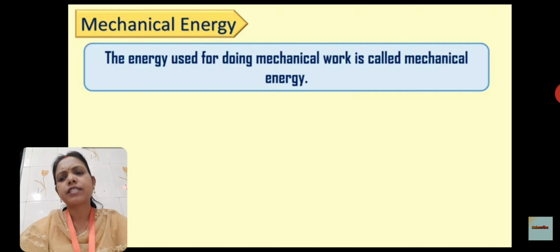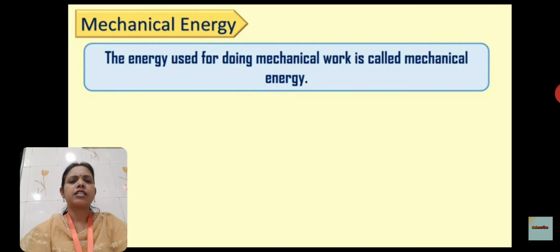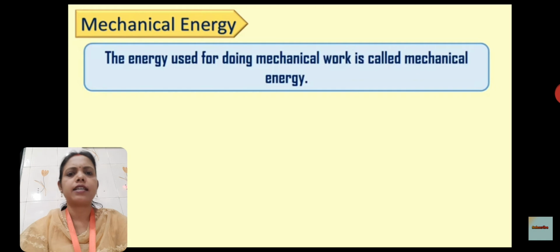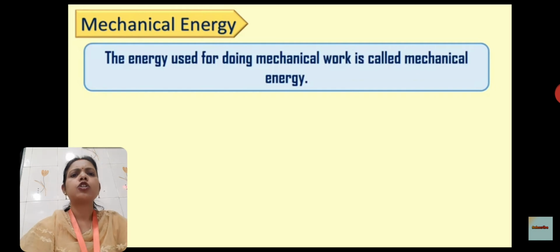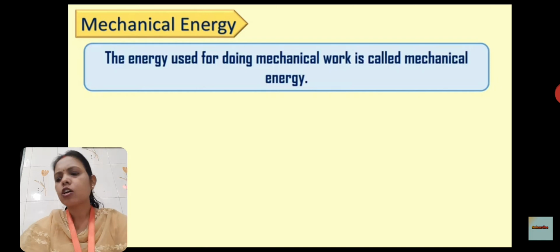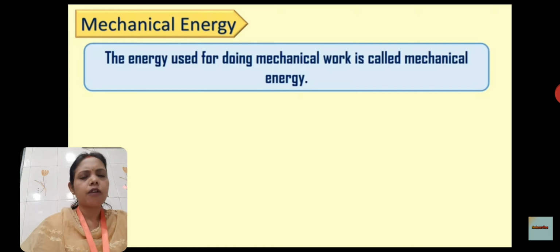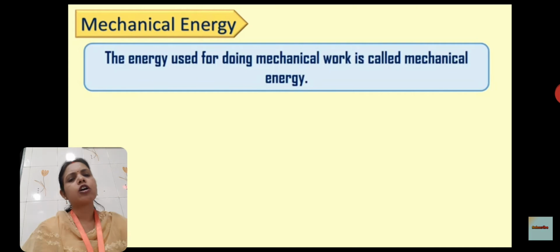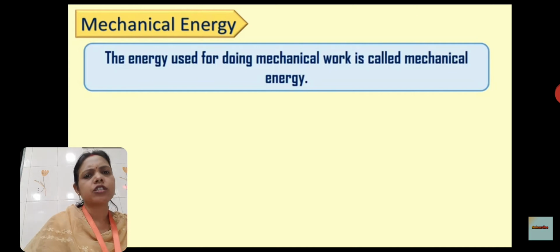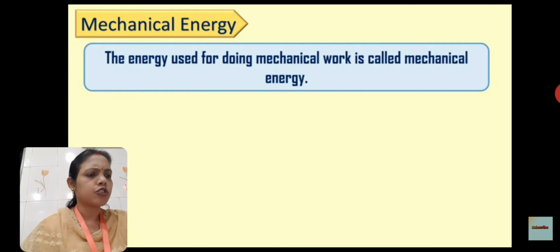So let's see what are the different forms of energy. The first form of energy is mechanical energy. The energy used for doing mechanical work is called mechanical energy. So children, related to our energy and work, we are going to discuss some questions.